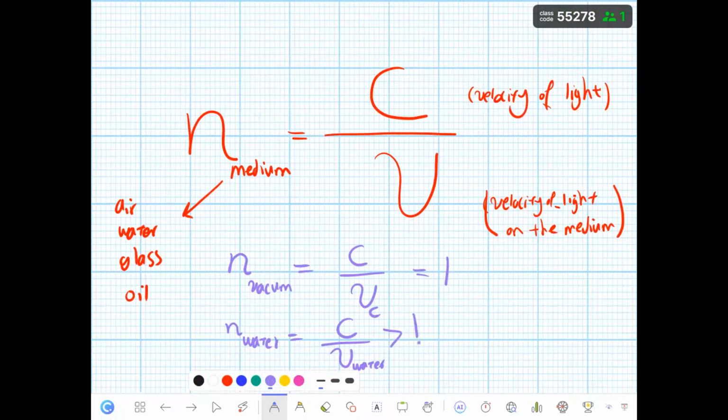We can calculate N of the glass, any glass, okay, with different thickness. So again, C, the velocity of light, divided by the velocity of light in the glass. Again, it's bigger than 1, but N of water and N of glass will be different, because the velocity of light in the glass is different than the velocity of light in the water. Good. The one that has more velocity will have less refractive index, yes? Okay.